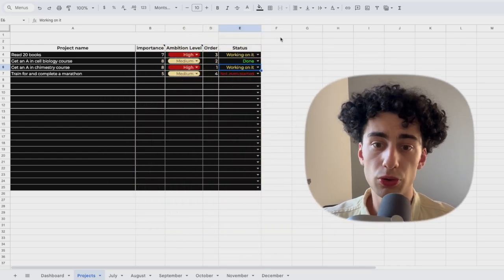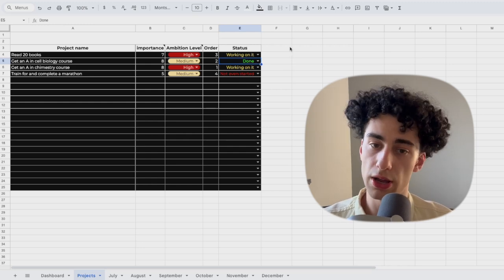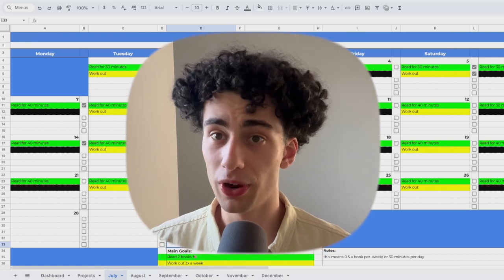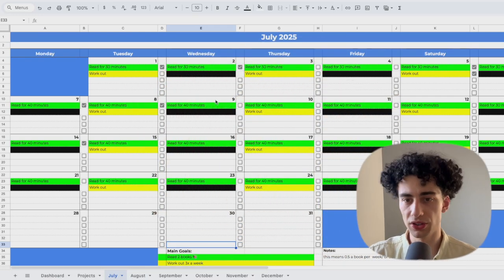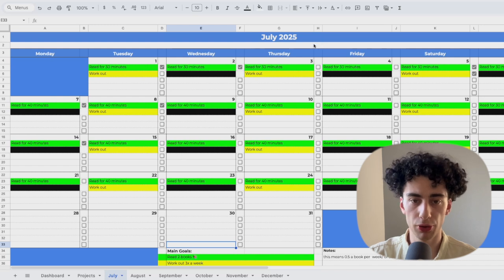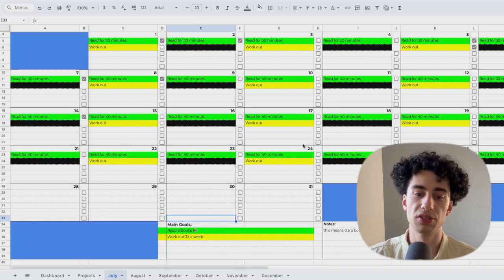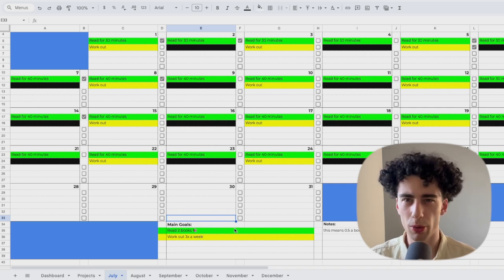When you've done the goal, you can come here and check it out and put done. So you know that you've finished with it and you can move on to the next thing. The next thing that is absolutely great about this template is this monthly overview right here. You can see this is July, for example. We can see every single day of July mapped out with the date, and we can see the main goals for the entire month right here. I've just included a couple of examples right here.